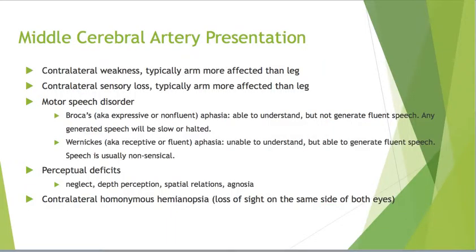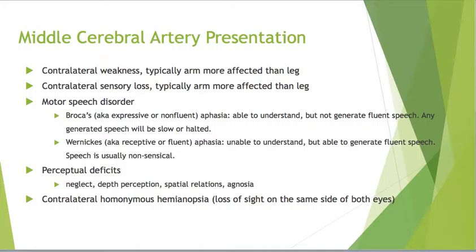A middle cerebral artery presentation typically includes contralateral weakness, usually with arm more affected than leg, and contralateral sensory loss, again with arm more affected than leg. There's also typically a speech disorder called aphasia. There are 2 types of aphasia that are typically present. The first is Broca's aphasia, where someone is able to understand speech, but they cannot generate any fluent speech. They may be able to say 1 to 2 words, and speech will be difficult.